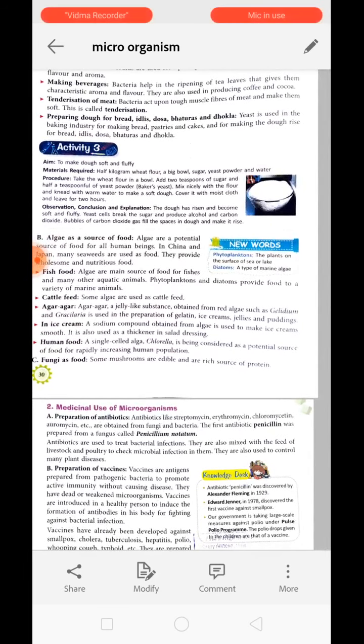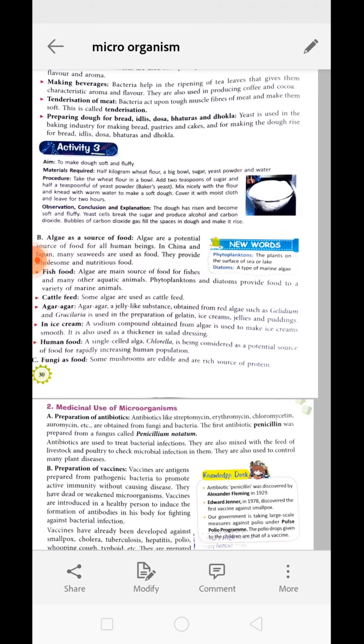So yeast feeds on the dough, grows in size and multiplies in number, and in the meantime it also produces waste material from its body, like carbon dioxide and other substances, right? During this process, the carbon dioxide gets trapped in the dough, and because of it the level of dough increases.